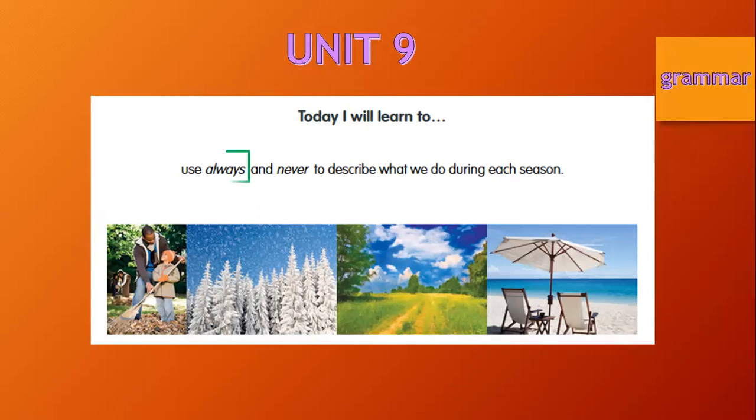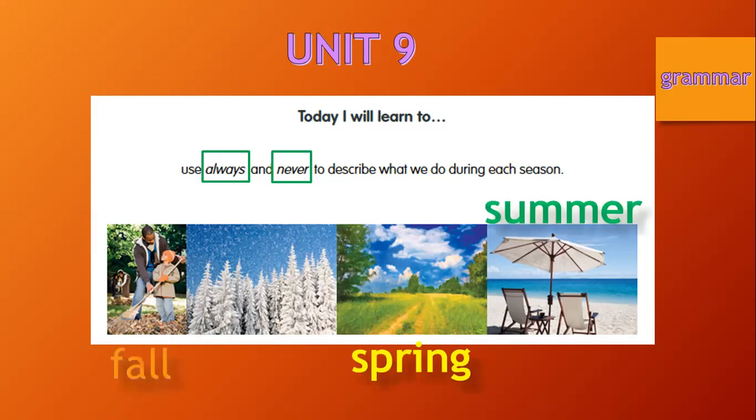For the grammar, we're going to focus on these two words. We have always and never. Always, never. And for each season, during each season. So remember the seasons. We have spring. We got summer. Also, we have fall. And finally, we have winter. Spring, summer, fall, winter. And we're going to use always and never to talk about our activities in these 4 seasons.